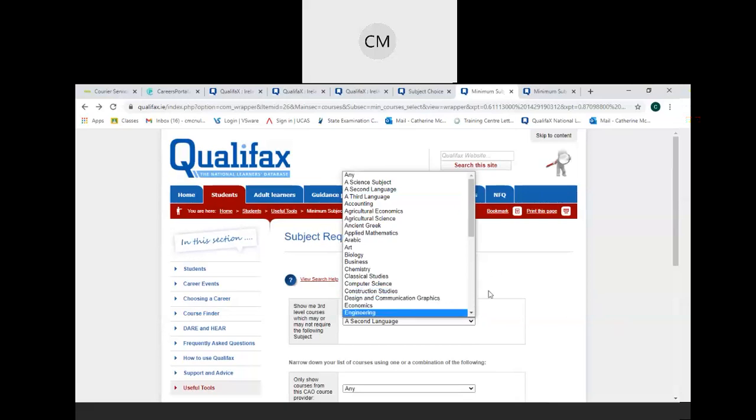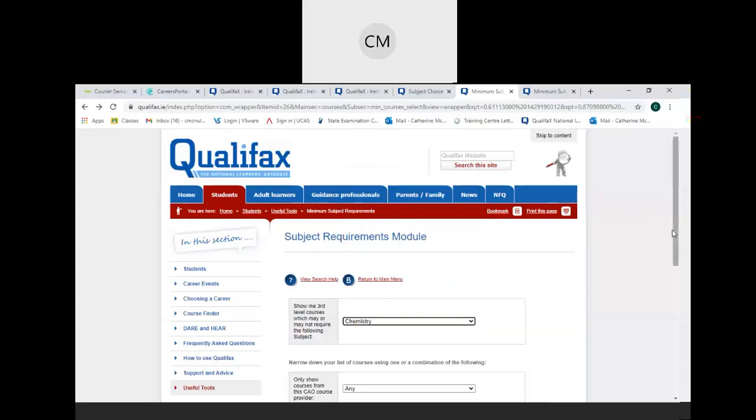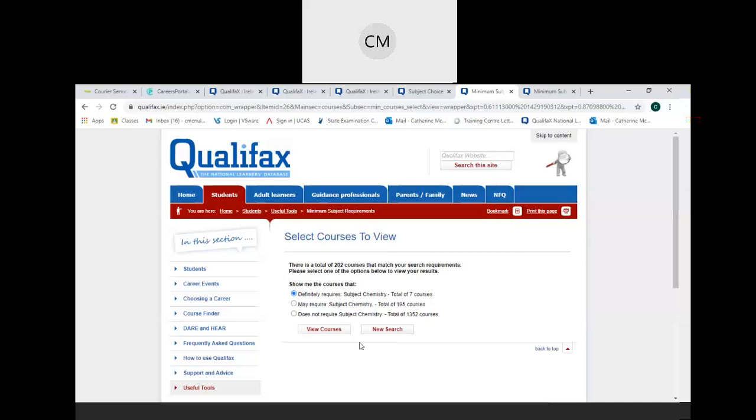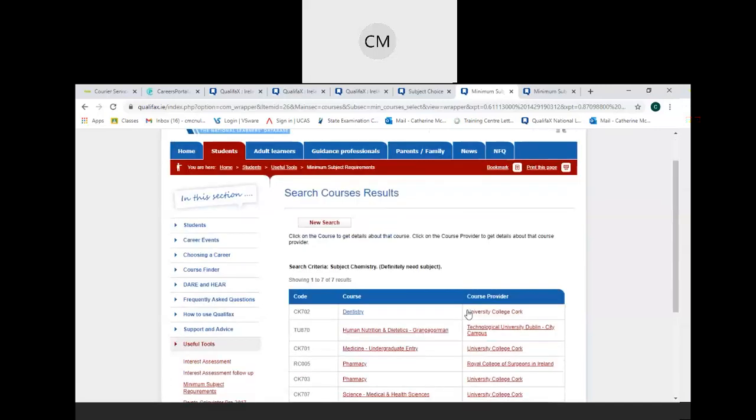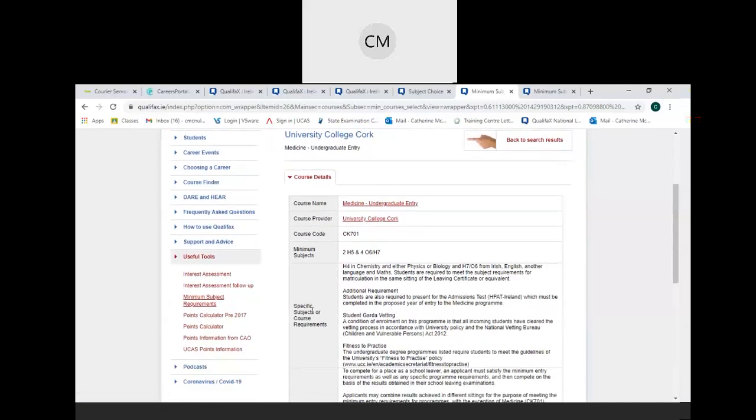So other things you can filter are courses that definitely require a specific subject. So you can say, show me courses that definitely require chemistry. Go down and search. Definitely requires chemistry, 7 courses, which we already looked at on careers portal anyway. So there will be a lot of overlap on information. And again, you click on, say, Medicine, University College Cork, go to specific subject or course requirement. I need a H4 in chemistry. And that's what I was searching for. Did I need chemistry?